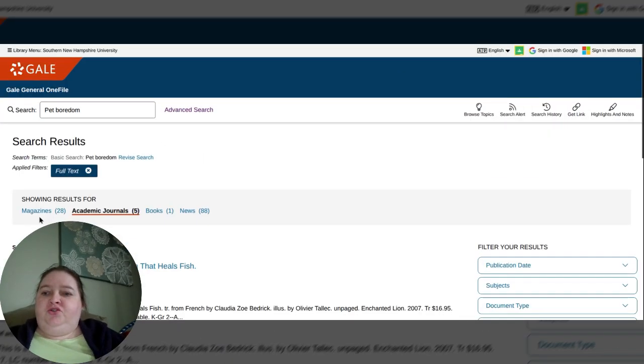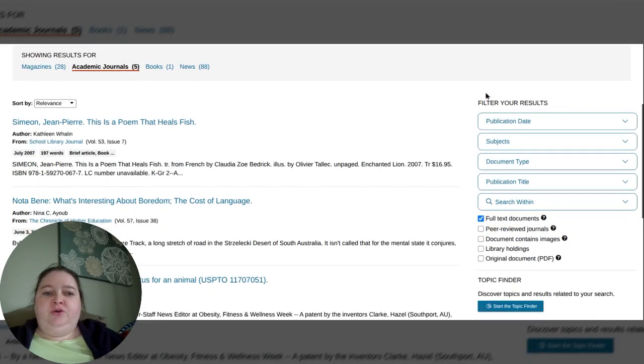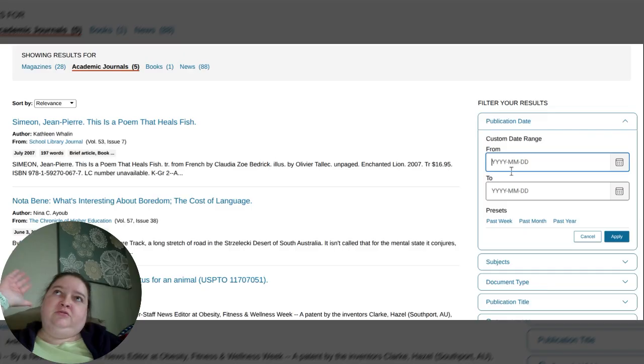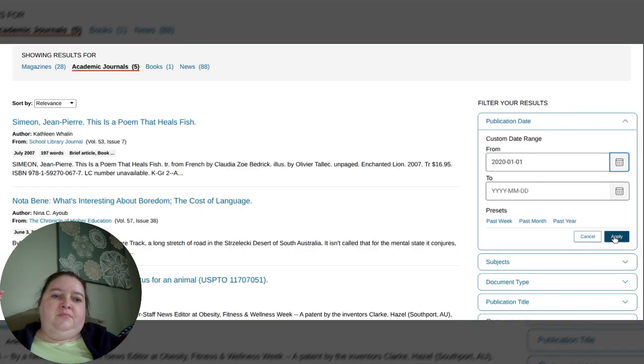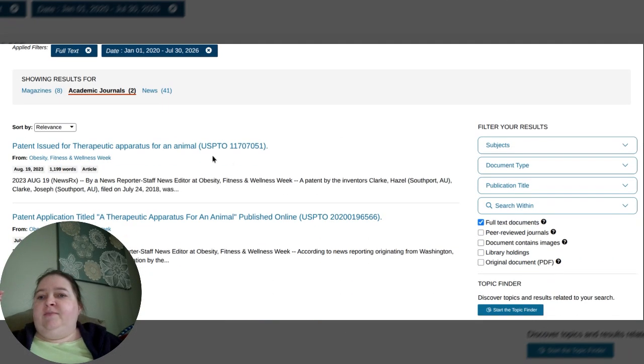Okay, magazines 28, academic journals 5, books 1, news 88. That looks pretty good, but I do want to show you the filters, publication dates. They don't have, you'll notice, our 10-year, 5-year, 1 year. So we are going to have to pick. Always start with the month. And the year, I'm going to just say 2020. And apply. That's about 6 years. That's close enough. Academic journals 2.